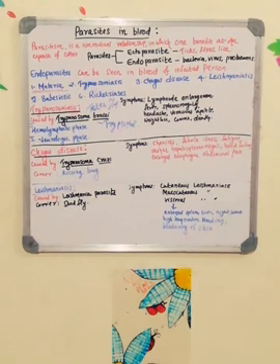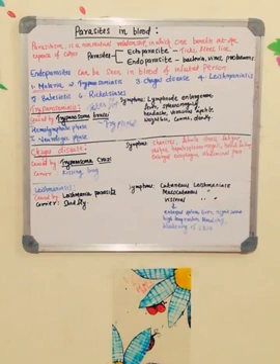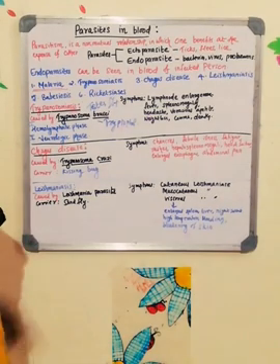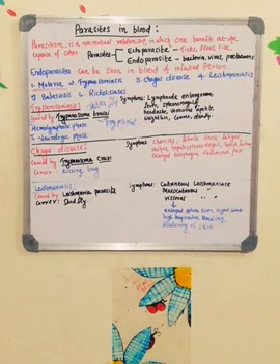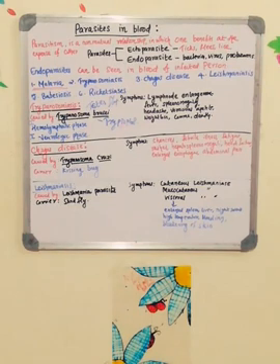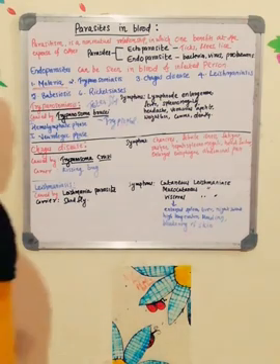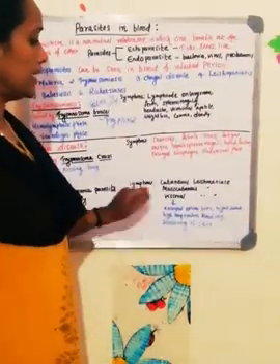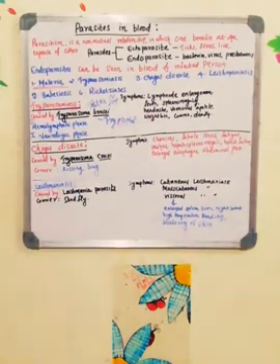Fine. Now the third parasitic disease seen in human beings is leishmaniasis. It is caused by the Leishmania parasite. The carrier of this organism is the sandfly. The sandfly is the one which transfers the organism into the body. There are three different types. One is cutaneous leishmaniasis, the second is mucocutaneous leishmaniasis, and the third is visceral leishmaniasis.